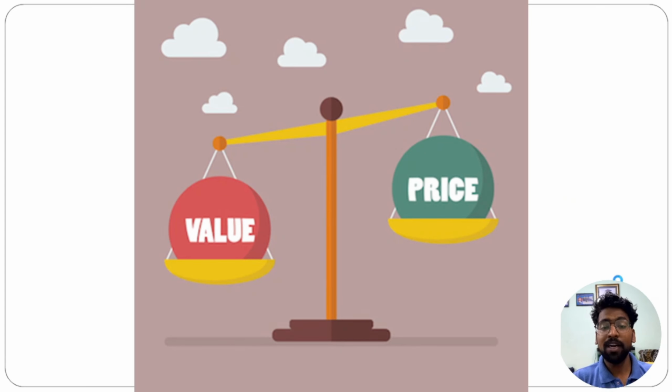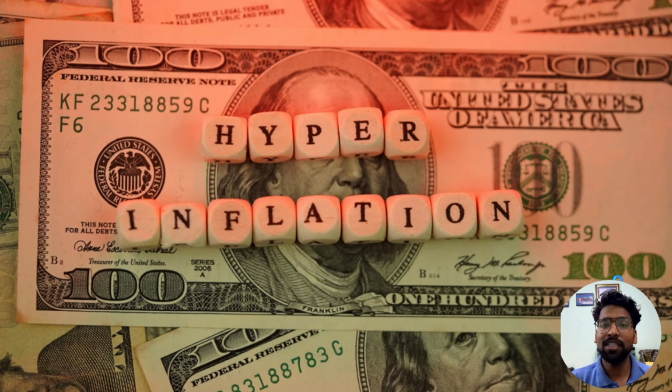Okay, but for now, you can understand inflation in the simplest terms as the increase in price level, or the decrease in value of money, while there is an increase in value of goods. Okay, this happened because of two major reasons, and the third reason is the government's fiscal policy. All right, I hope this helped you.